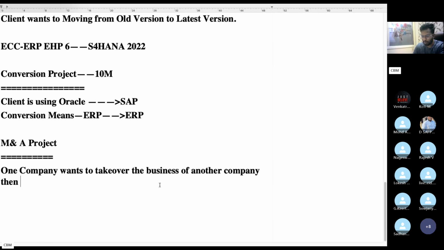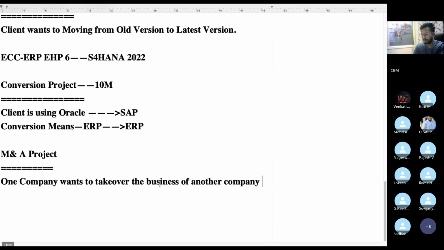Merge means one company merges with another company. Then this kind of projects.